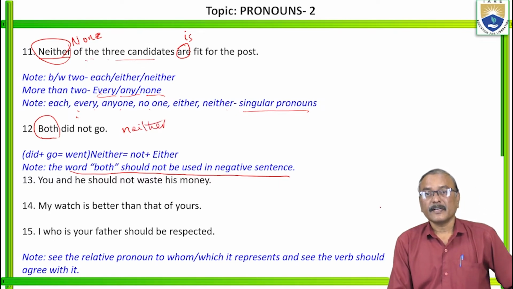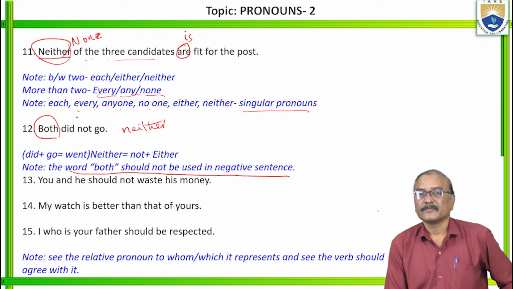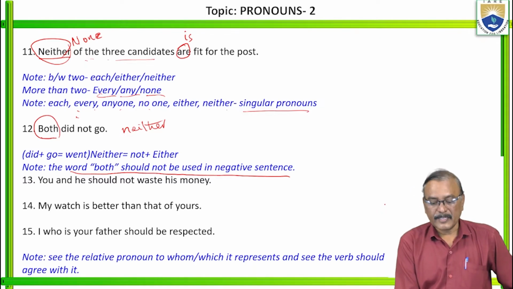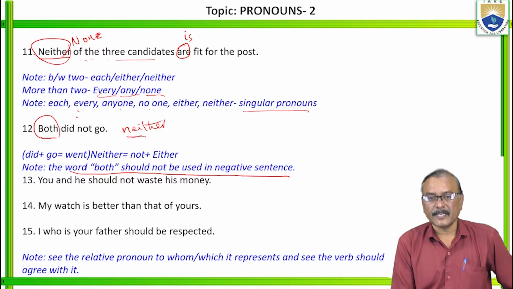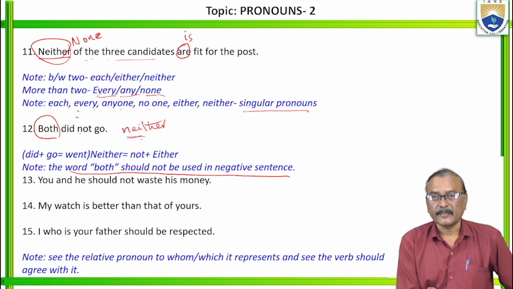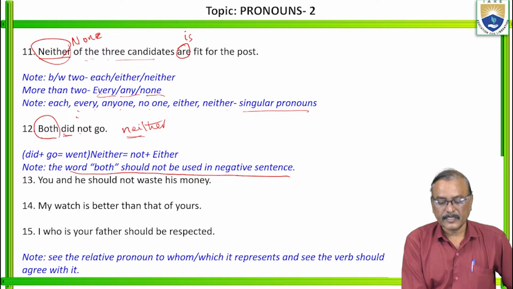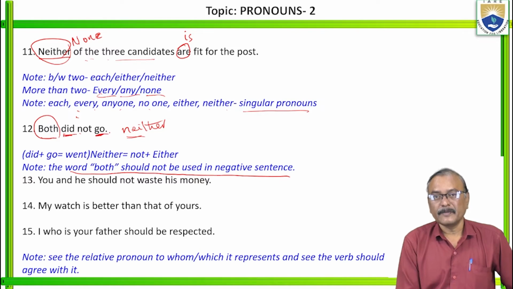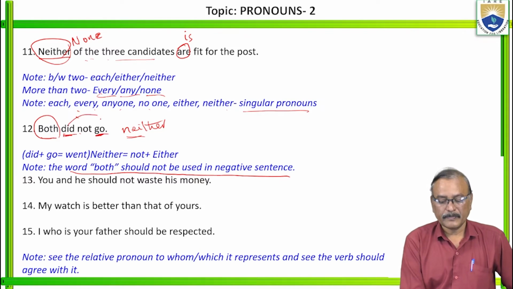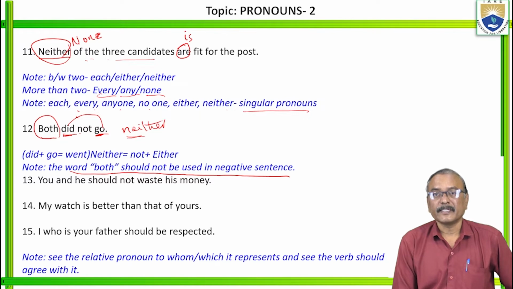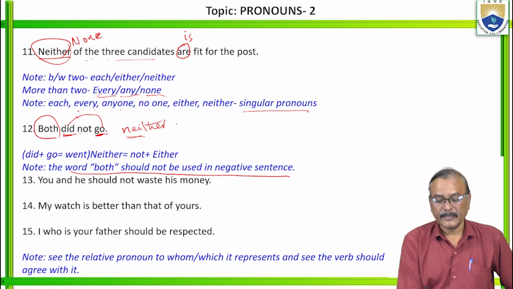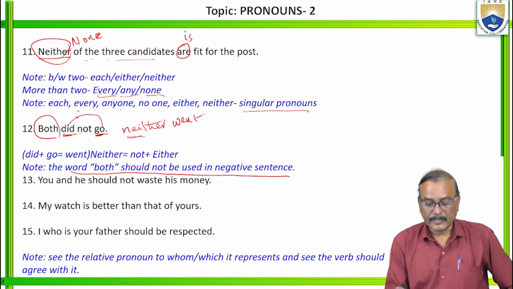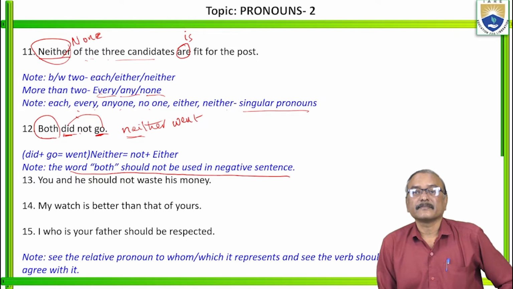Neither. Right? Neither means neither A nor B. Is it clear? So in neither, the negative is already there, not is already there in the neither. So then think of did plus go, which becomes went. Is it clear? What is the correct answer? Neither went. This is the correct answer.